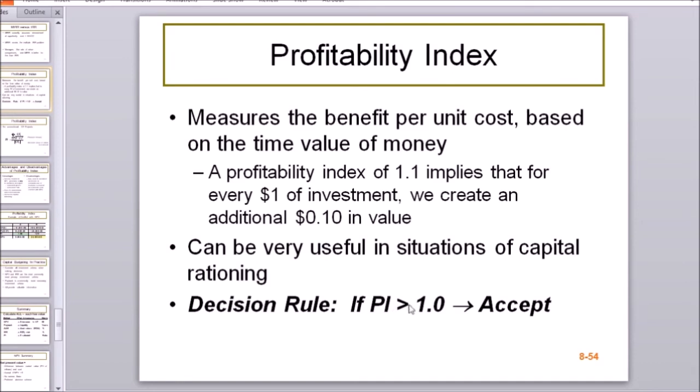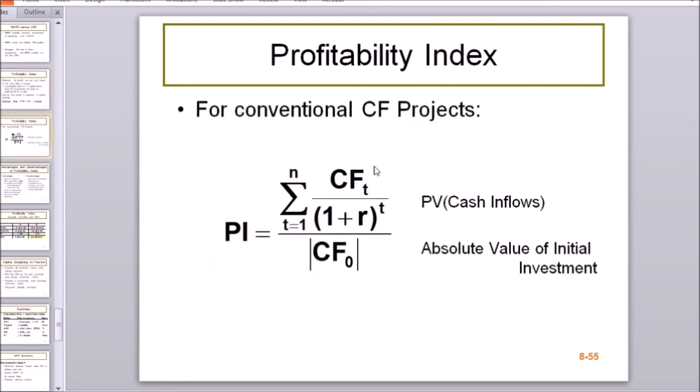In case profitability index is equal to 1, then all of the future discounted cash flows together are equal to the initial costs. In that case, NPV is equal to 0, and the project doesn't actually make any money. Yes, the project doesn't lose money either, but why would you invest in something that doesn't make any money, taking into account the time value of money? Okay, let's have a look at an example.